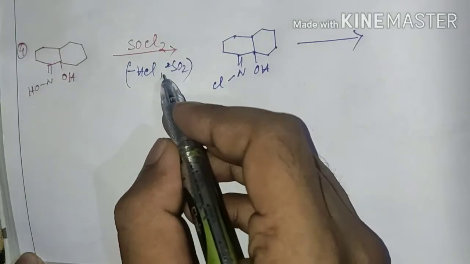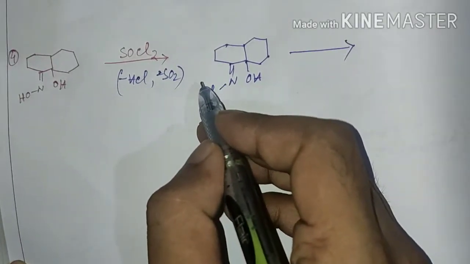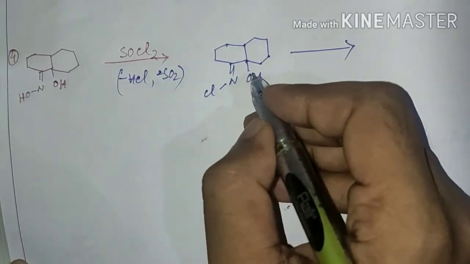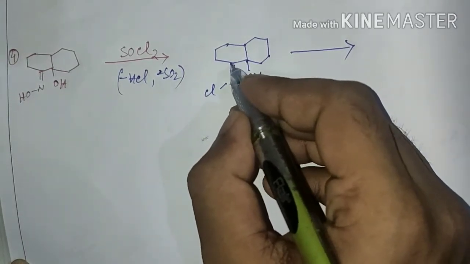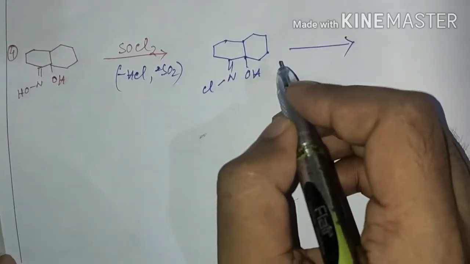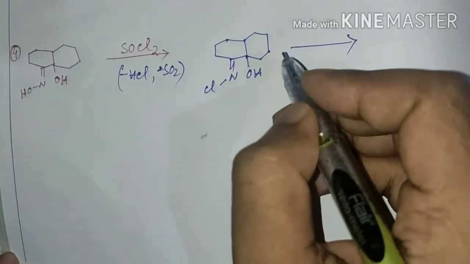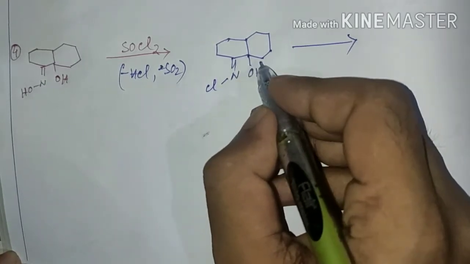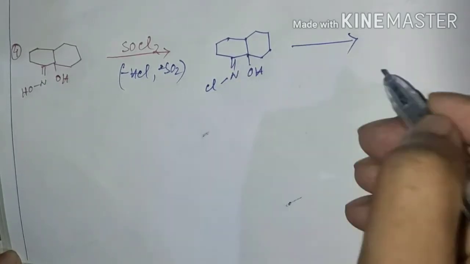Here we can see that there is no other nucleophile present in the reaction medium that can attack the carbocation generated through Beckmann rearrangement. For this reason also we can think that the reaction will proceed through Beckmann fragmentation, not Beckmann rearrangement.